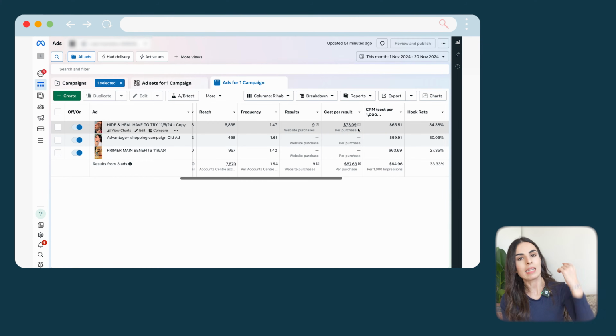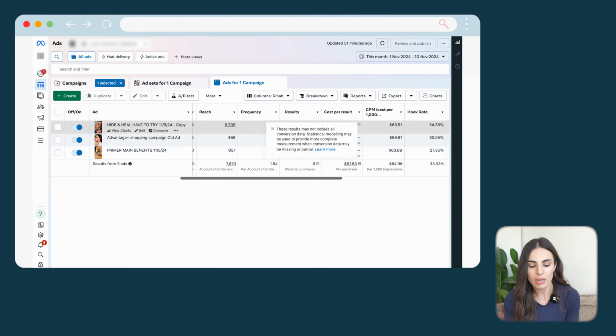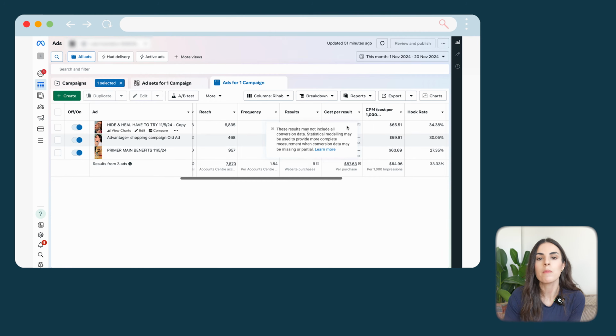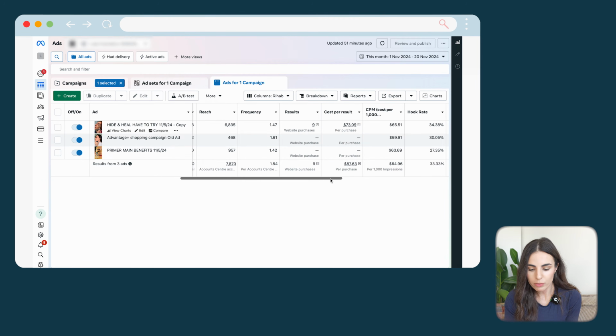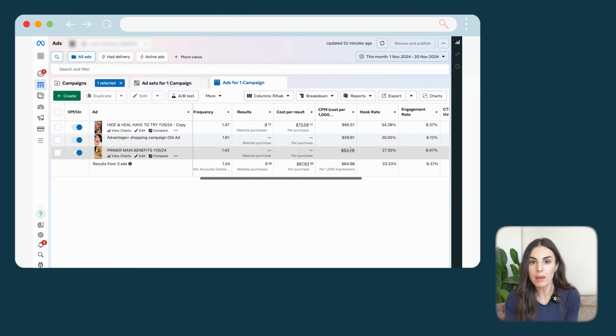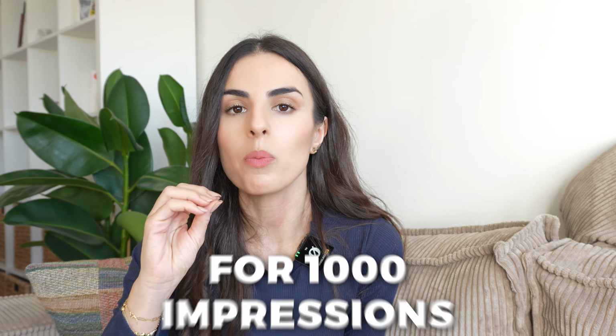Okay, this is the metric that defines whether we are going to kill an ad or not. So let's say, for example, this ad was performing well, and at a certain point, this number started to go higher and higher and higher. This is when I kill the ad. It doesn't mean that I'm losing the data. No, the data is still there, and I know that this ad is working, so I just need to take it, create something similar, maybe change a little bit in this ad and reintroduce it to Facebook and to my audience. Okay?